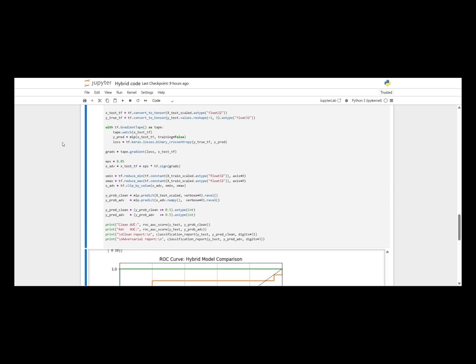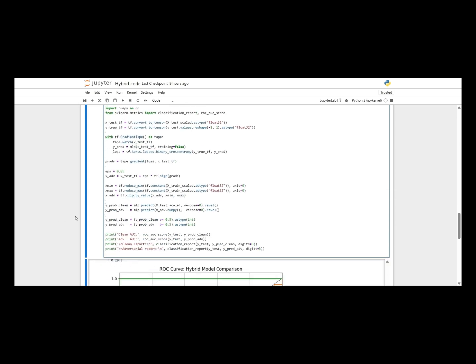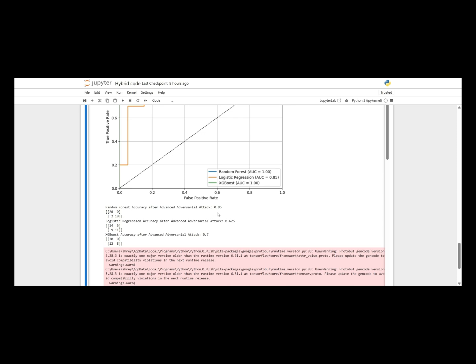Next, I ran an advanced adversarial attack. I identified the top 5 most important random forest features and replaced malware values with benign values. After this attack, random forest dropped slightly to 95% accuracy, showing strong robustness. Logistic regression fell to 62.5% and XGBoost dropped to 70%, showing they are more vulnerable to this feature manipulation.